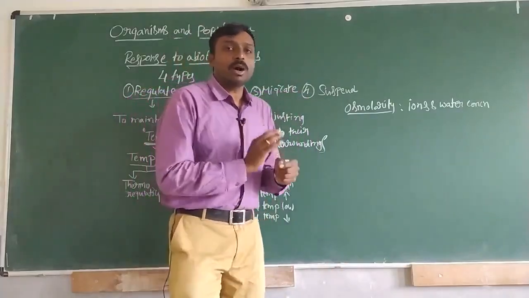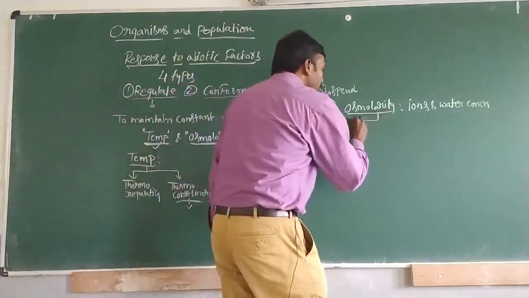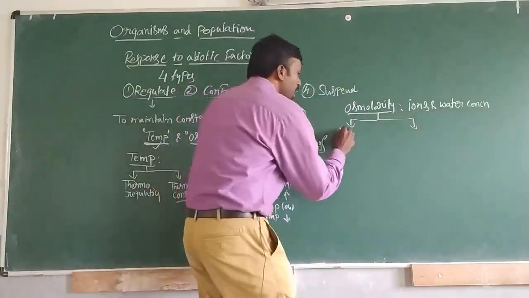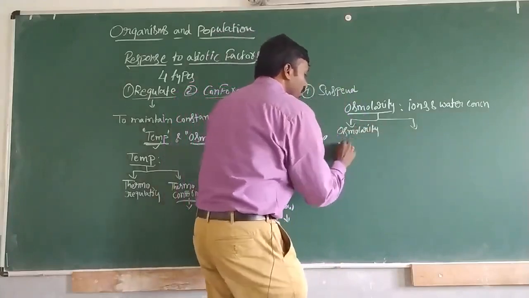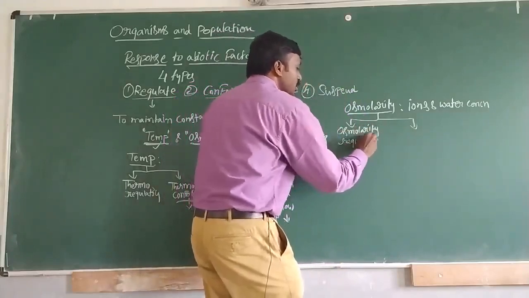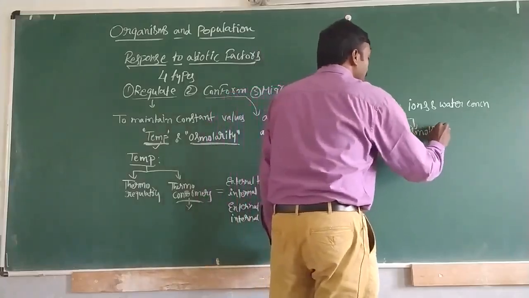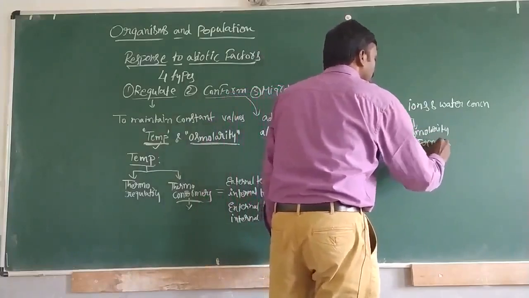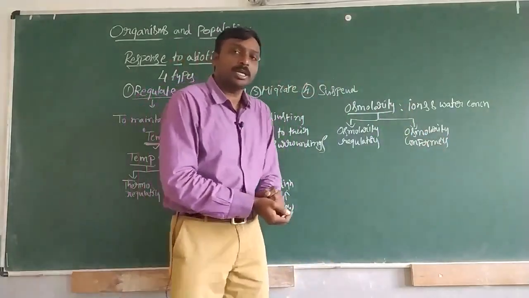Again, here also we can see 2 different categories: osmolarity regulators and osmolarity conformers.